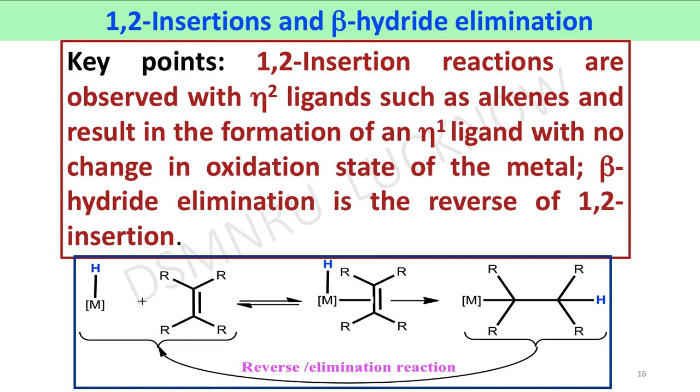It can also undergo the reverse reaction because this carbon atom has a hydrogen atom at the beta position. That's why it is called the beta hydride elimination reaction, because in the reverse reaction, this proton is abstracted by the metal atom, affording metal hydride and alkene.